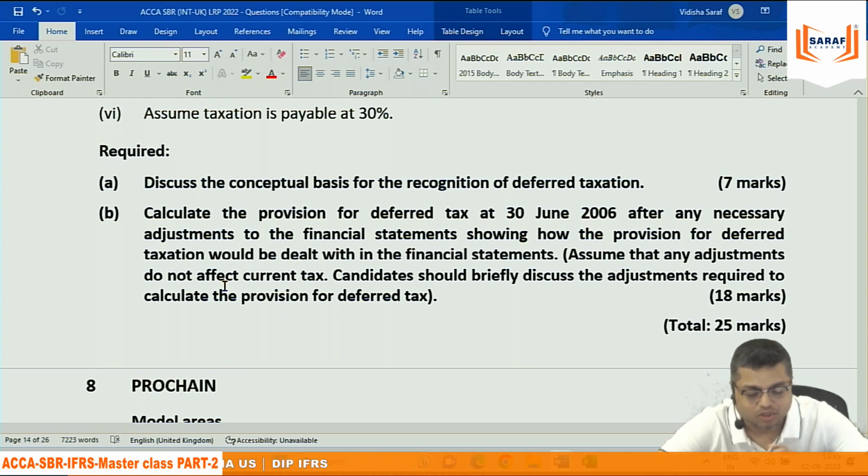Okay, so this entire question is on IAS 12. When we discussed IAS 12, it basically says, in your books of accounts,